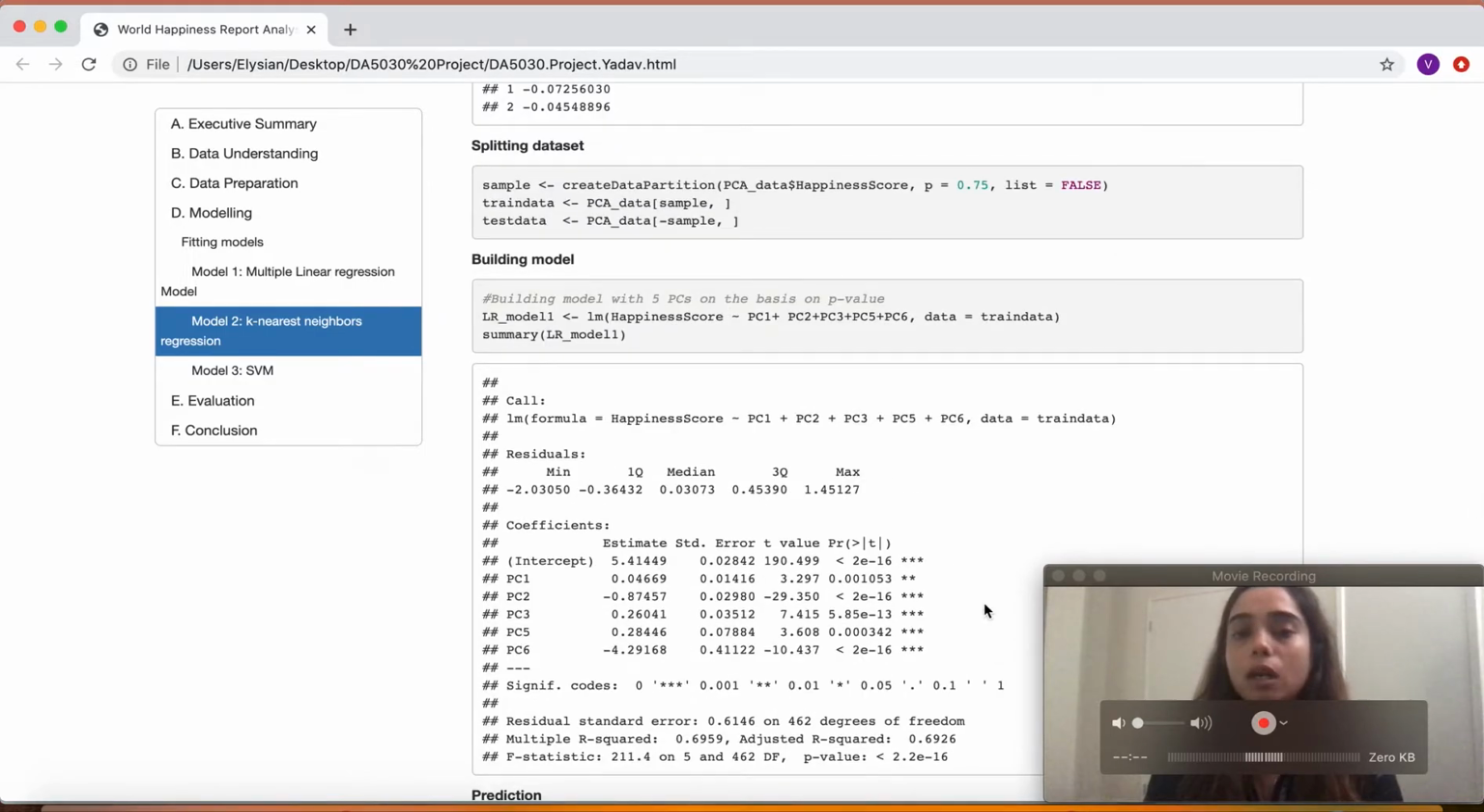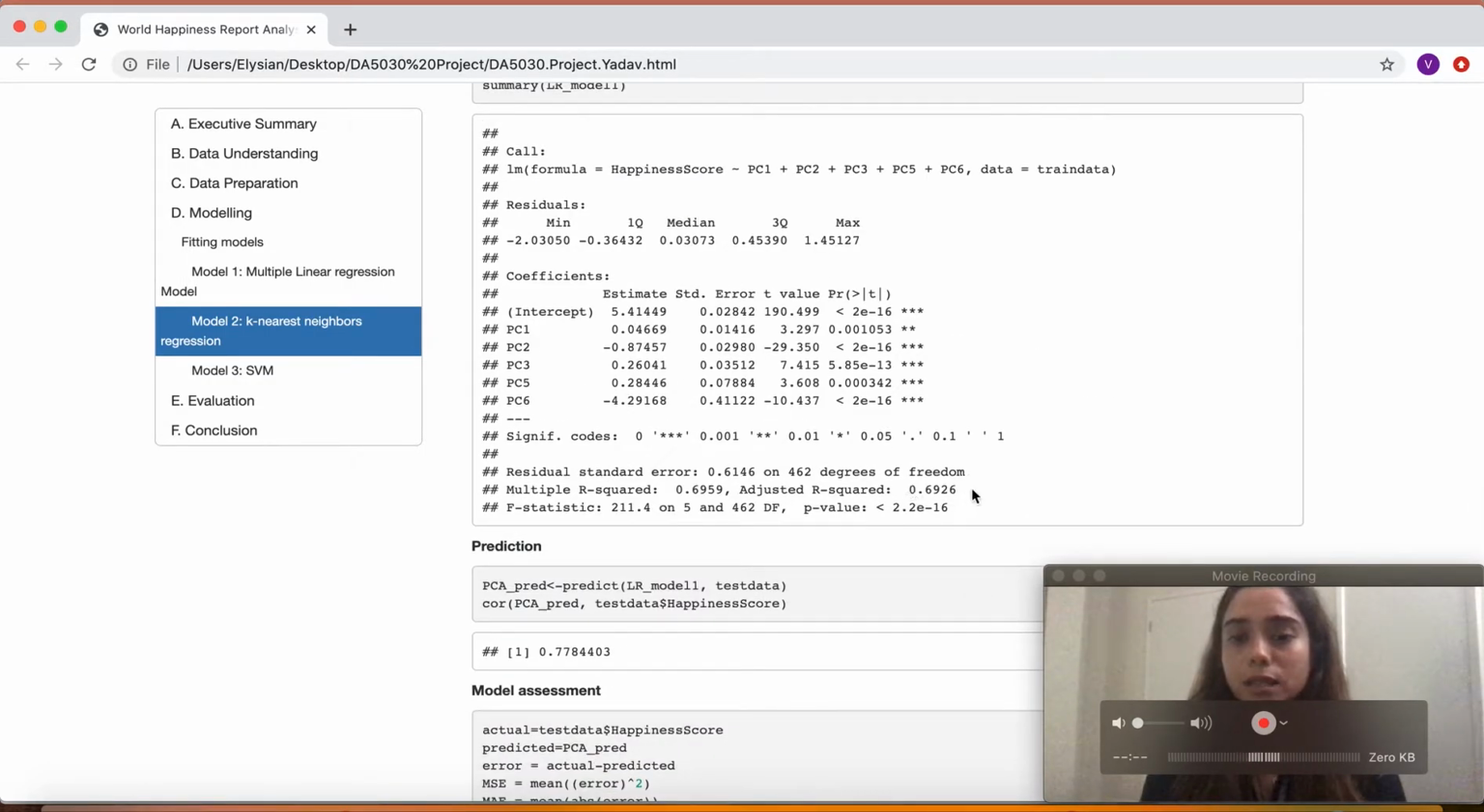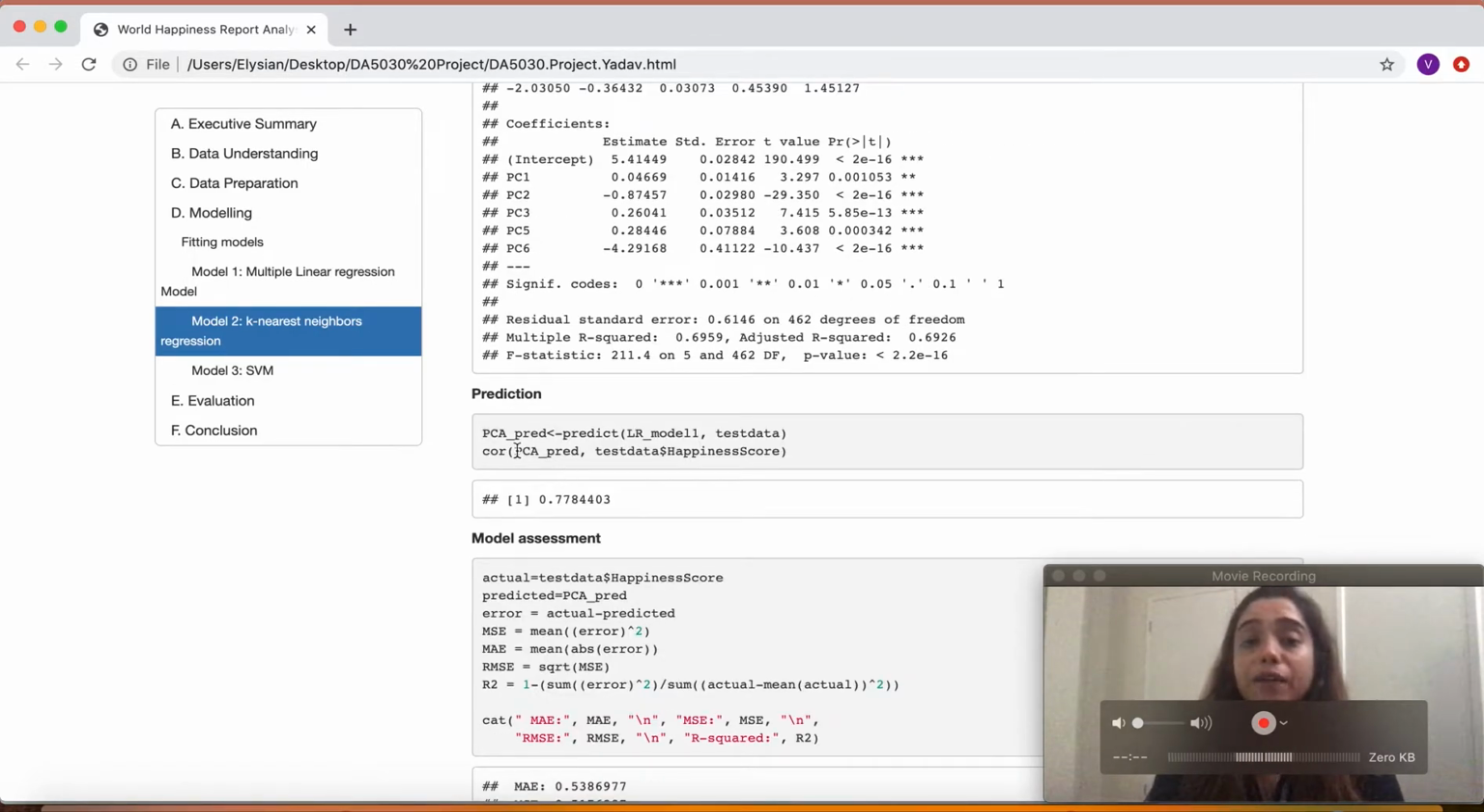After fitting this model, I got these results. My adjusted R squared value is 0.69, which means it explained 69% of variance. My correlation between the predicted value and the happiness score was approximately 77%.